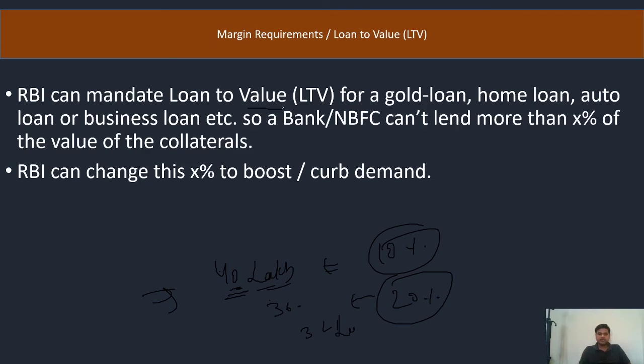RBI can mandate loan to value for gold loans, home loans, auto loans, business loans, etc. RBI can change this requirement to boost demand. Okay, I think you have understood. As an example, in companies like Muthoot Fincorp, you take a loan based on gold. If you have gold worth 1 lakh rupees, the company will not give you 1 lakh rupees. It may give you 60,000 or 80,000, depending on the marginal requirement.